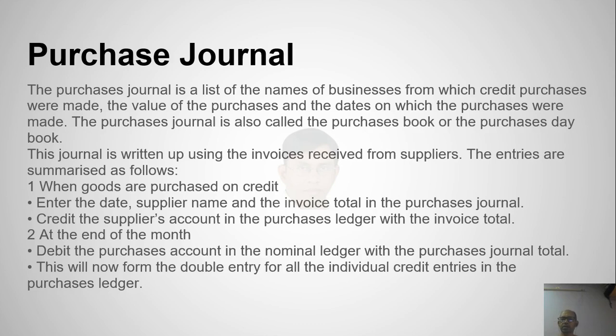When goods are purchased on credit, enter the date, supplier name and invoice total in the purchases journal. Credit the supplier's account in the purchases ledger with the invoice total. At the end of the month, debit the purchases account in the nominal ledger with the purchases journal total. This will now form the double entry for all individual credit entries in the purchases ledger.